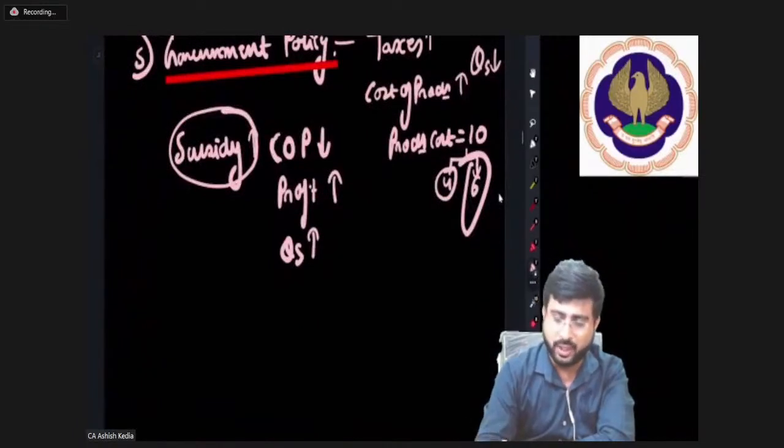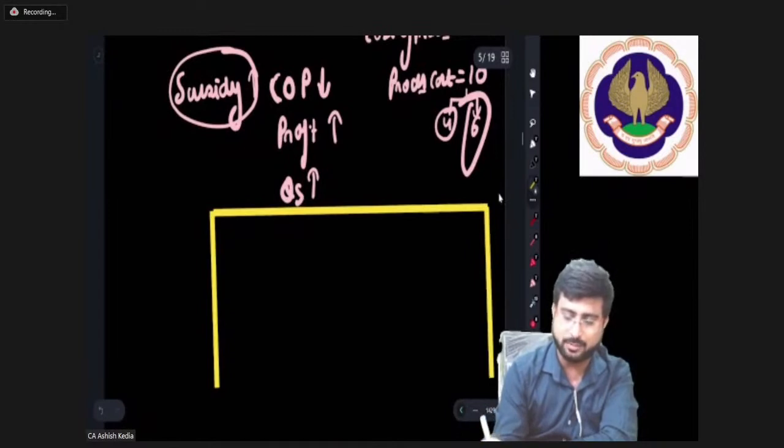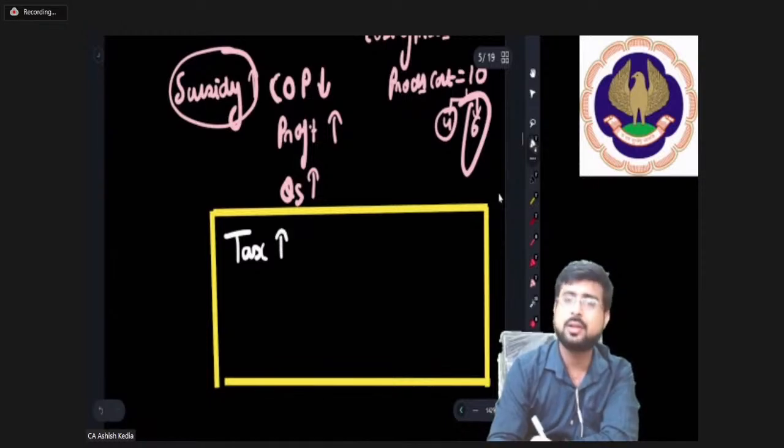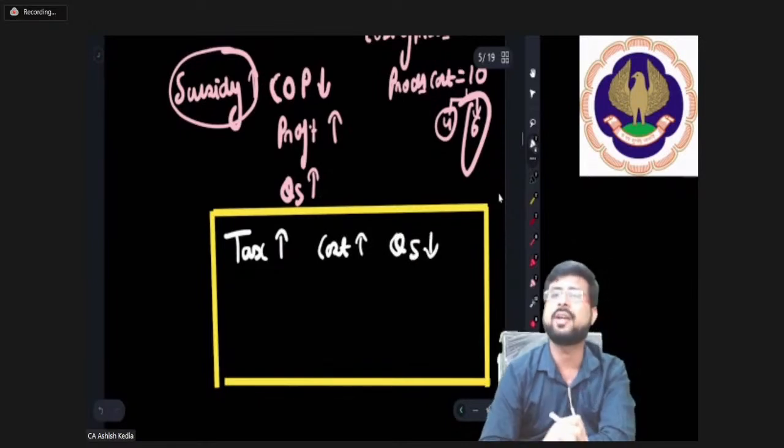So simply speaking, let's summarize this point in a box. If tax is rising, the product's overall cost is rising, and therefore quantity supplied is falling.